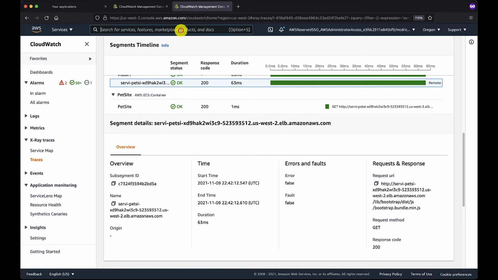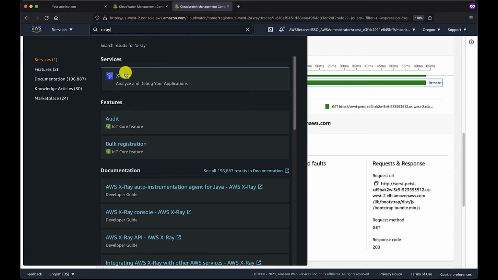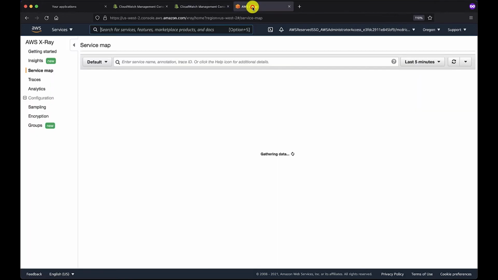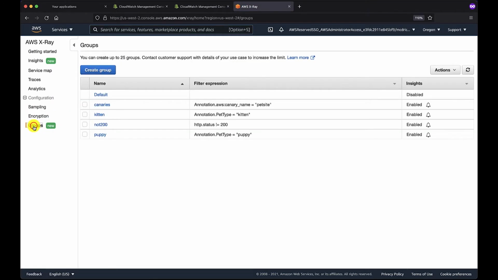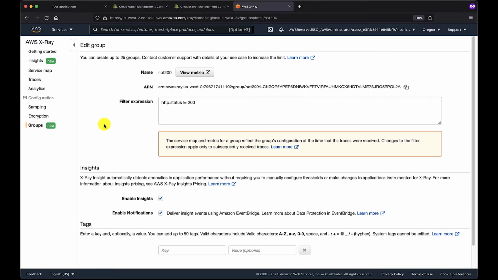Now, it's a little bit more of a deep dive than we have the time for today, but I'm going to quickly show that in the X-ray console itself, we have the ability to create groups that will match patterns with your sampled trace data. So trace data, of course, being, again, telemetry that is emitted by your application at runtime, which indicates its health, its well-being, what activities it's taken, and what other services your application has communicated with. In this particular case, I'm going to look at my not 200 group.